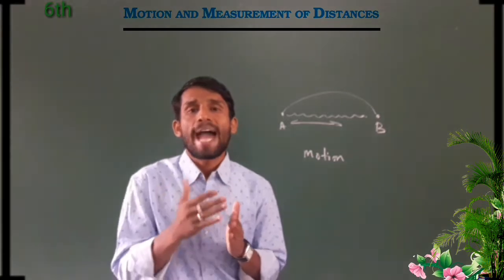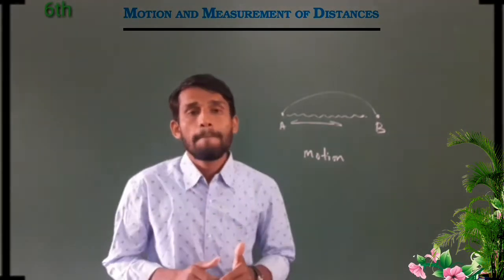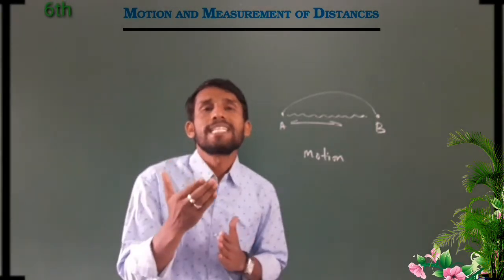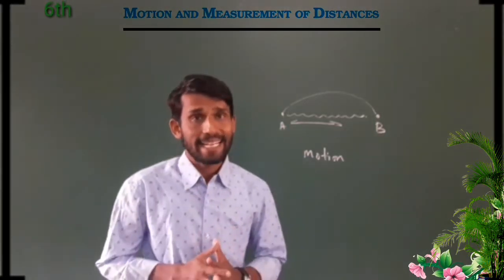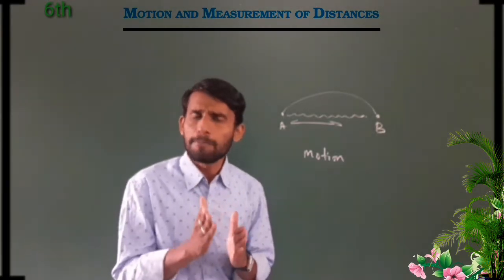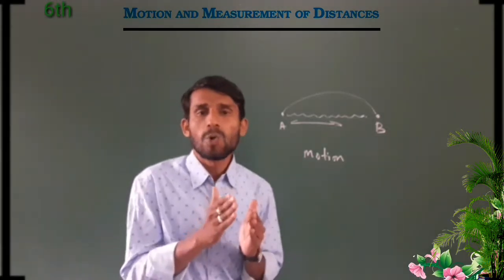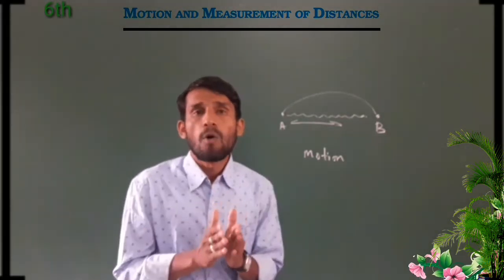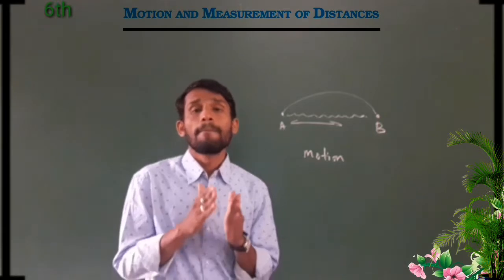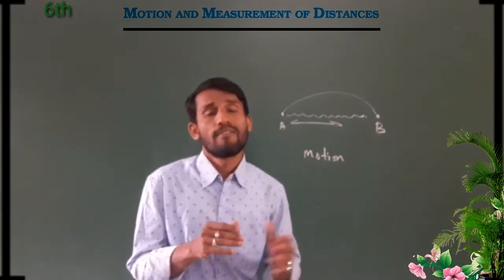Somebody told you an object moved from point A to point B, so you noticed some motion here, because it moved from point A to point B. Here motion is fixed.